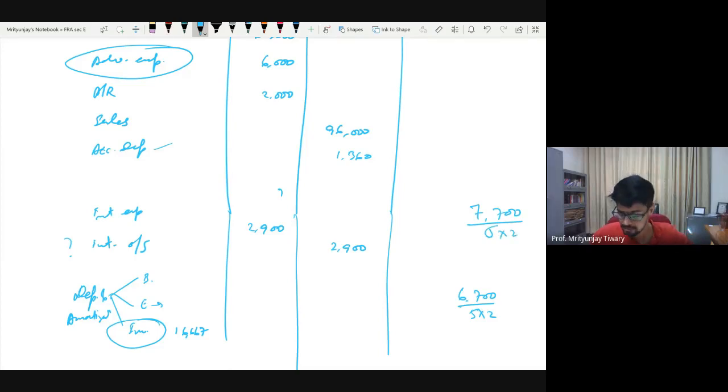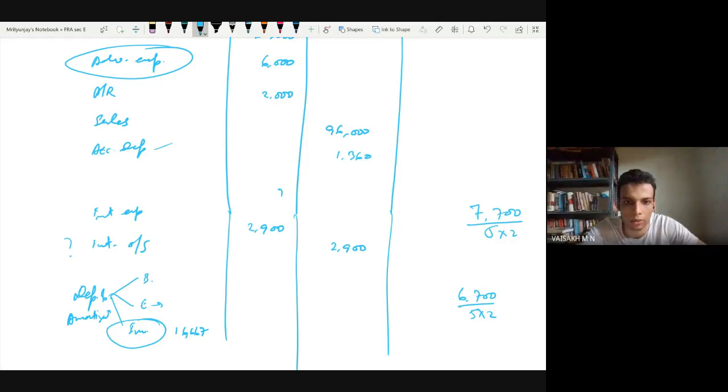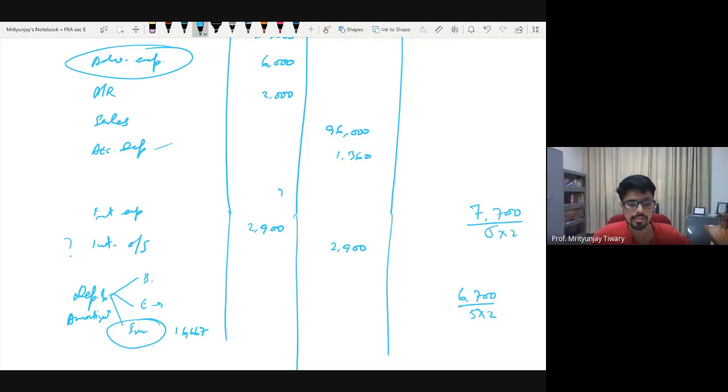Sir, in the case, is it mentioned like software will expire after 5 years? I think it is not mentioned like that. Yeah, it's not mentioned. That's what I'm telling you, that is what the doubt is. Unfortunately, this is also not mentioned, that computer is gone and software will remain.